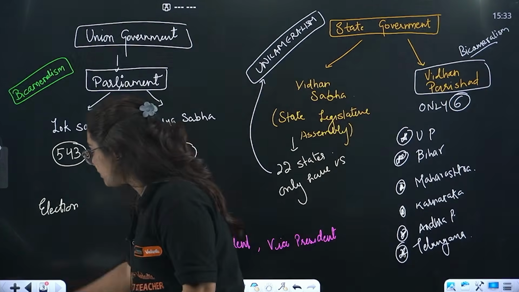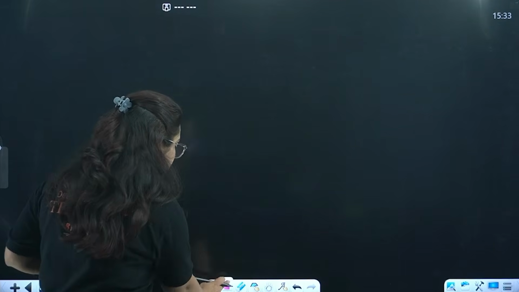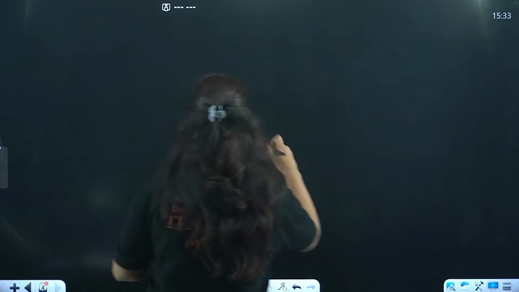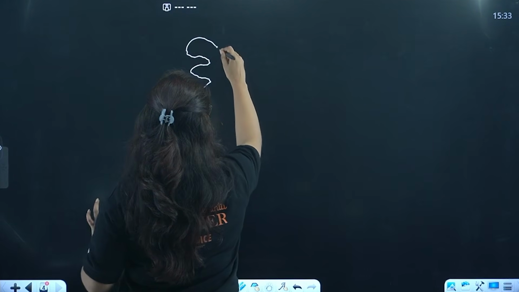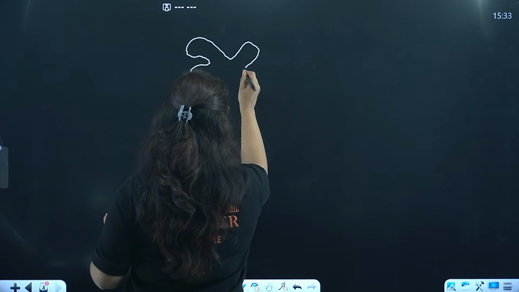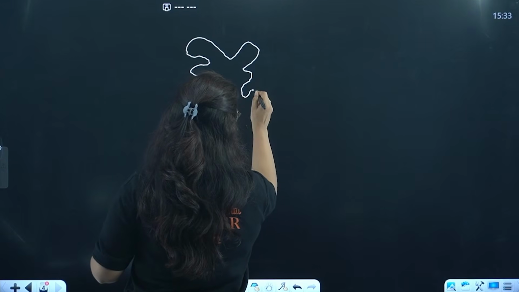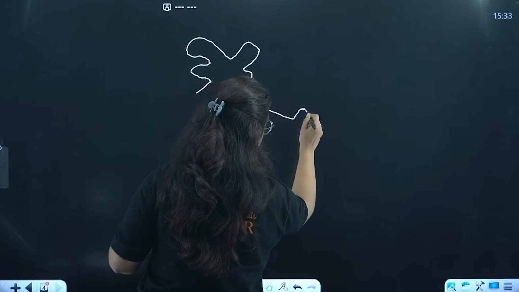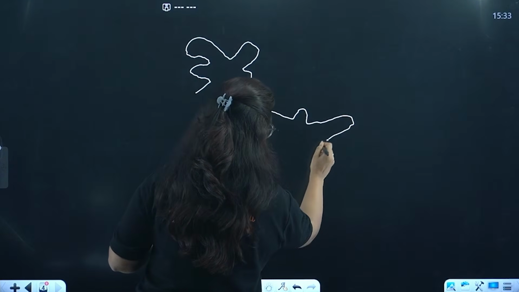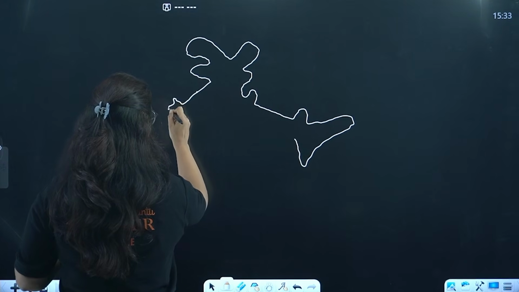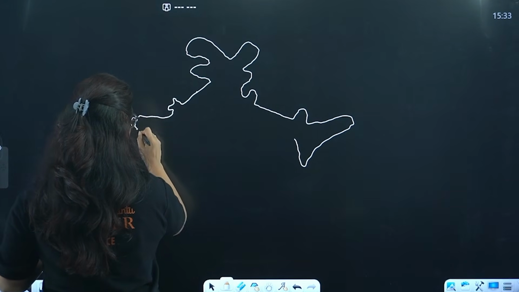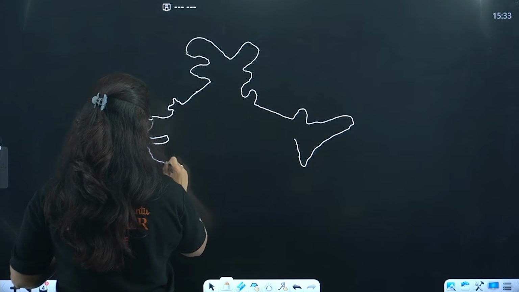Now come to the question, beta, how are elections organized? I'm here trying to draw a very rough map of India. Just leave me if you feel that the map is not as accurate as it should be. Consider my mistake as I do when you make mistakes in exams. So please consider that mistake of mine. By the way, I'm trying my best.